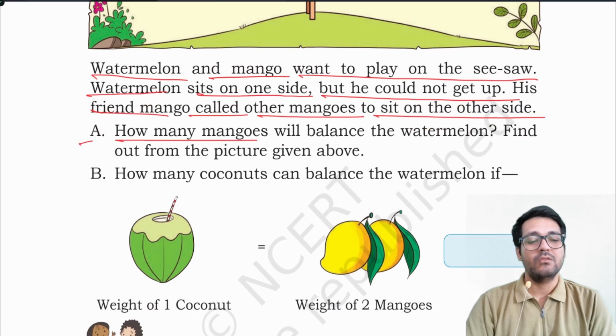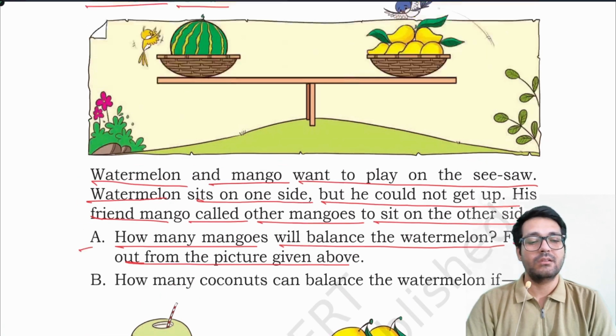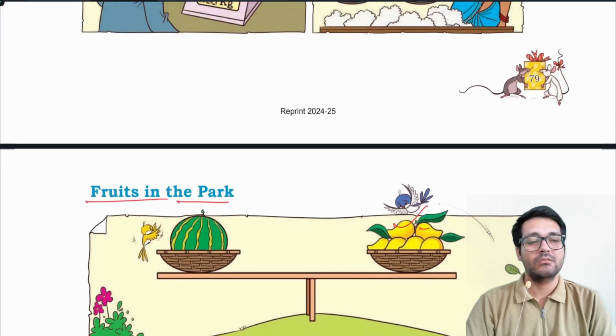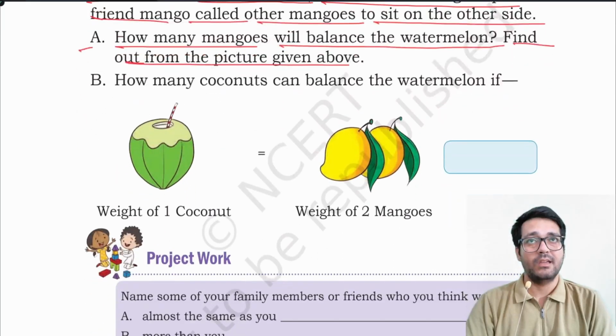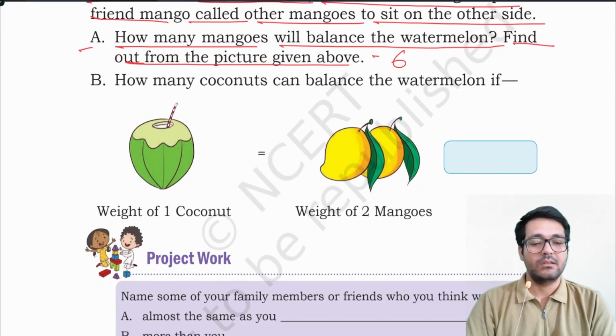A. How many mangoes will balance the watermelon? Find out from the picture given above. You can see 1, 2, 3, 4, 5, 6. 6 mangoes are balancing a watermelon. So the answer is 6.